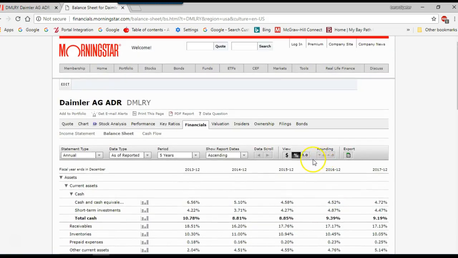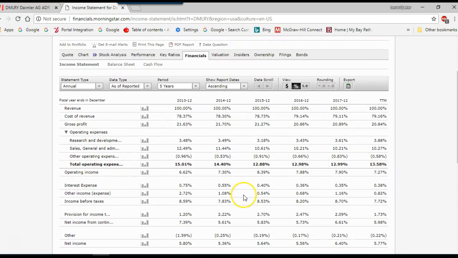So I like to do that. I like to do the same for the income statement. Look at a percent. See if there's any change. Notice the cost of revenue is going up, which explains why gross profit as a percent of sales is going down.